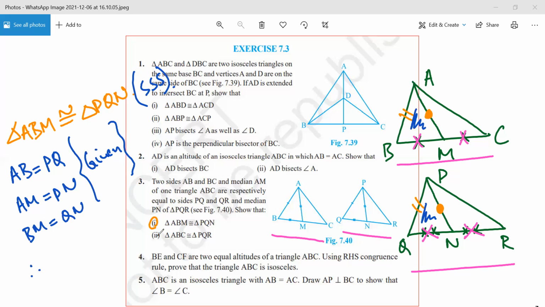Okay. Now the second part that they are asking us: triangle ABC is congruent to PQR. The whole of this ABC is congruent to this PQR. How should I prove this?